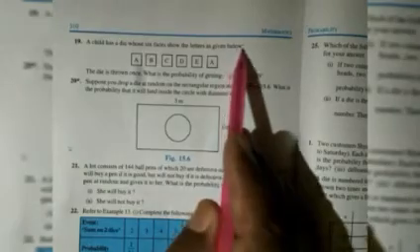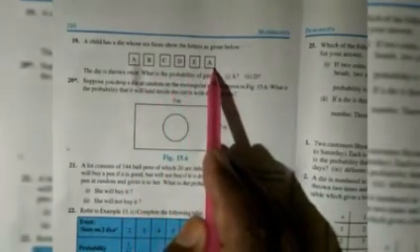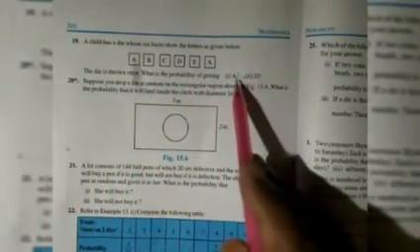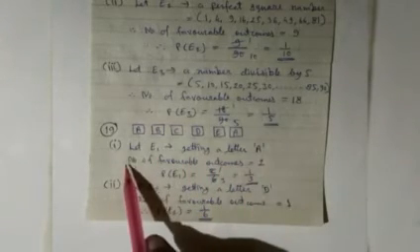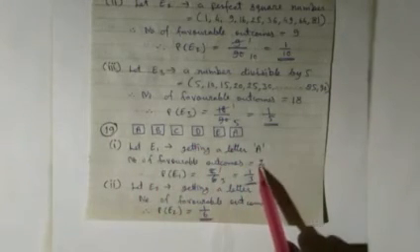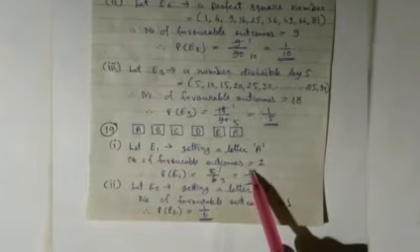In question number 19, a child has a die whose 6 faces show the letters as given below: A, B, C, D, E and again A. The die is thrown once. What is the probability of getting letter A and letter D? In the first part, let E1 be the event of getting a letter A. Here the number of favorable outcomes is 2 because there are 2 A's. Hence probability P(E1) equals 2 upon 6, that is 1 upon 3.